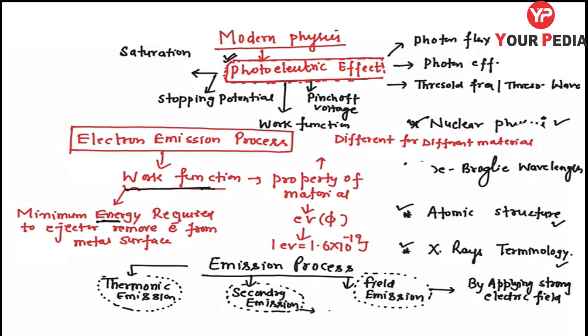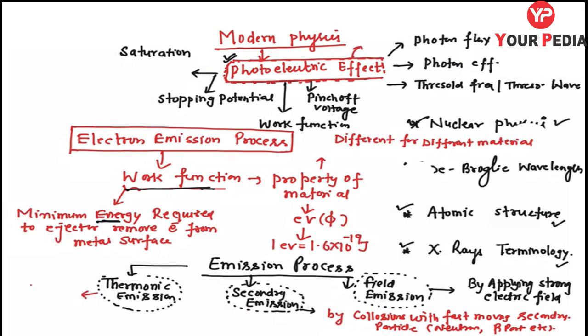And in secondary emission, what do we do? The work function is supplied to the free electron of the metal surface by collisions with fast moving microscopic secondary particles like neutrons and beta particles, etc. So you don't need to go into much depth. Our topic which we need to discuss in more detail is simply the photoelectric effect.